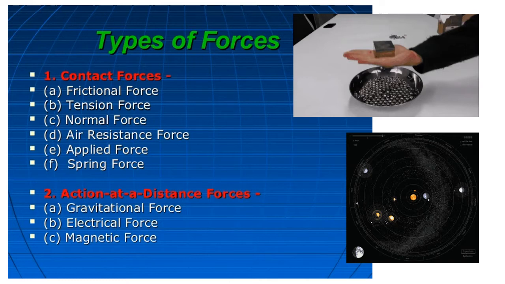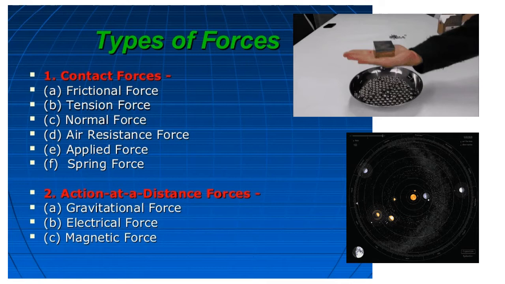And there are also non-contact forces, called action at a distance forces. Non-contact means the force is acting even though the bodies are not in contact. So in the previous video, you can rewind to see, for the sheep to push the man, the sheep has actually to come in contact with the man. To stop the train, Spider-Man has to actually be in contact with the train. To push the trolley, the boy has to be in contact with the trolley. But we also saw a few examples in which there is no contact.